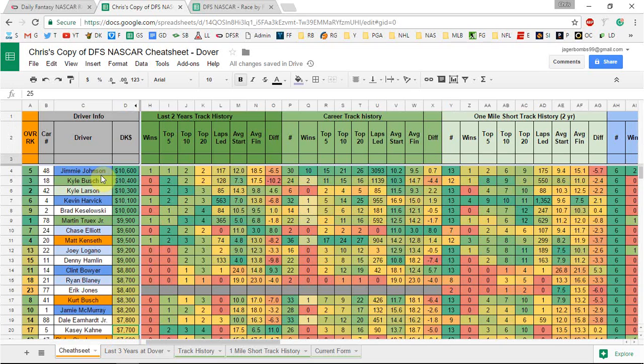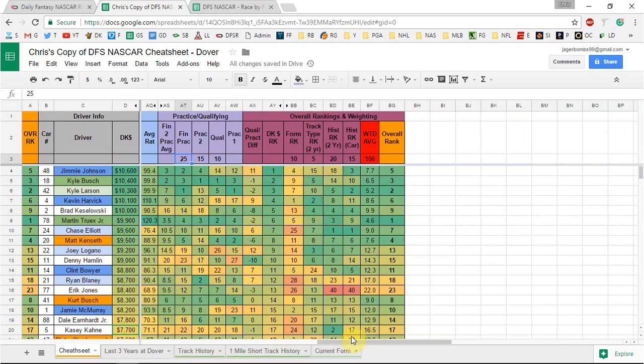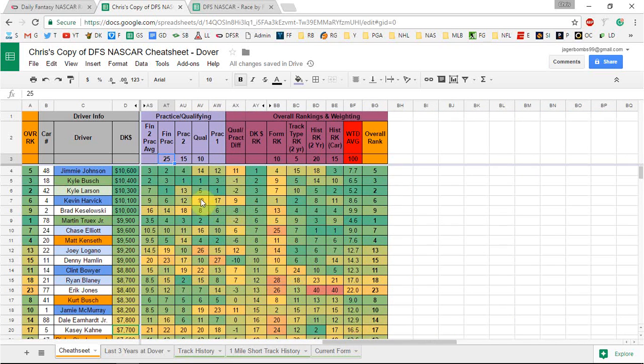My top pick for that is going to be Kyle Busch. He qualified on the pole this week, and he was fastest in second practice and third in final practice, so he's showing a lot of speed and should be able to get up there. He has a good chance at leading 100, 200 laps this week.